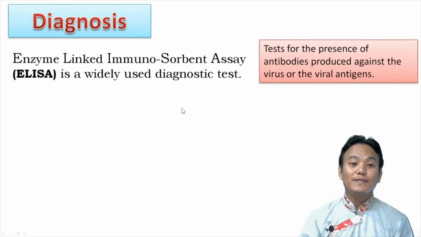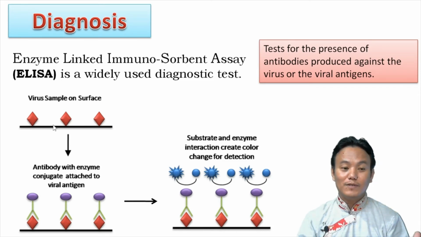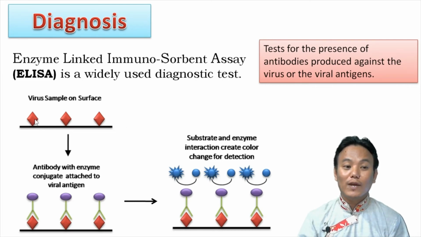There are different types of ELISA. Here I have shown you the example of direct ELISA, in which a surface is coated with a sample. So let's say we take the blood of a suspected person, then we coat the blood of that person onto the surface, and if there is a virus present, the virus will also get coated on this particular surface, right? And then we introduce an antibody which is conjugated or linked to an enzyme. So you can see the enzyme linked. This antibody reacts specifically with the virus particle, and it will bind over there.